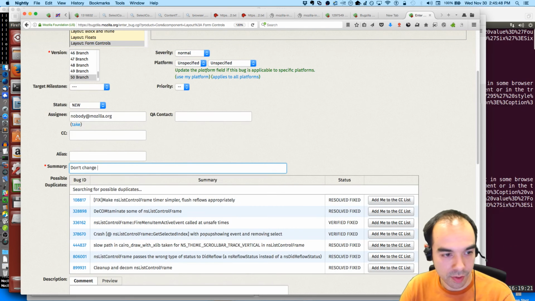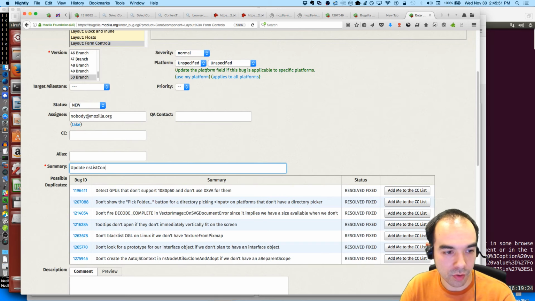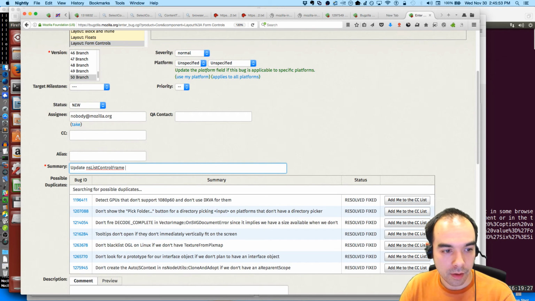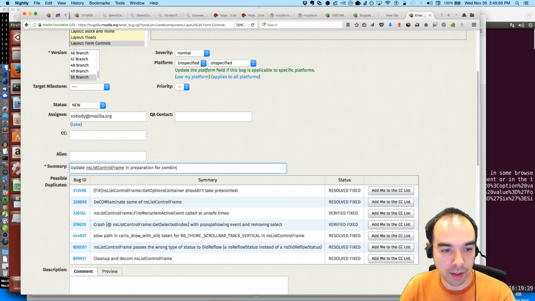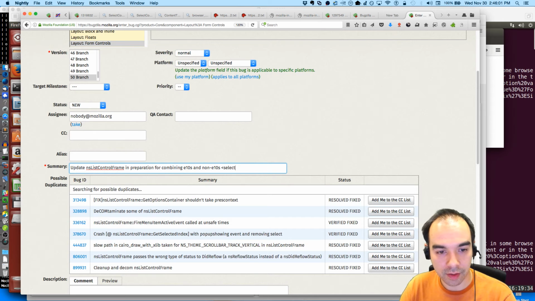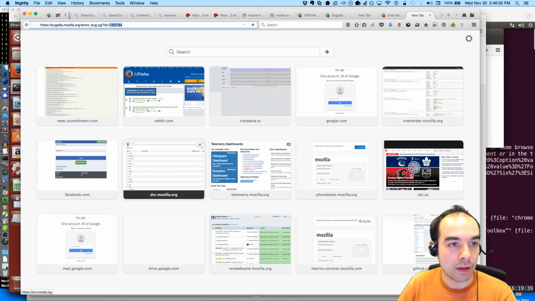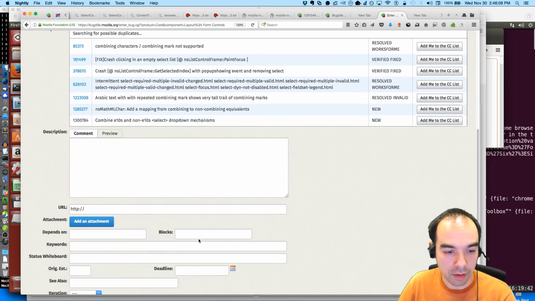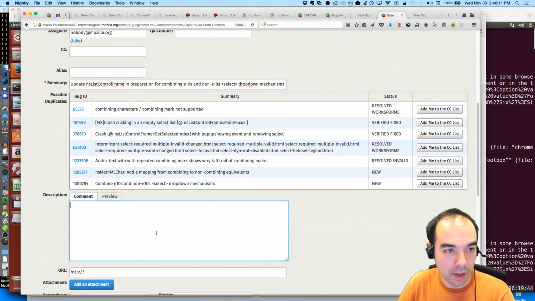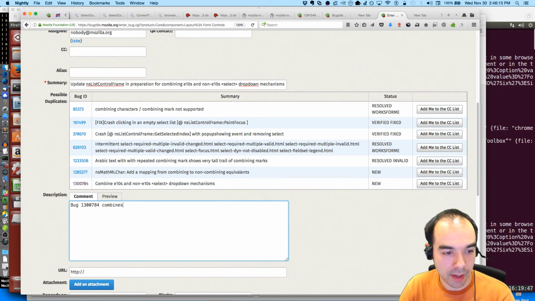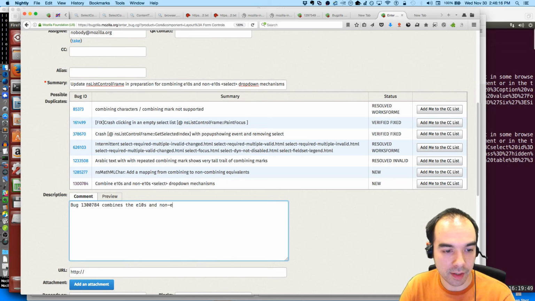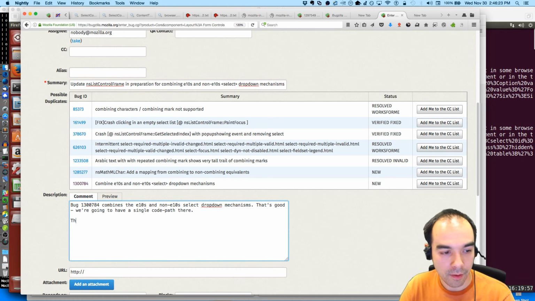Don't change select update NS list control frame in preparation for combining E10S and non-E10S select drop-down mechanisms, and this will block that combining bug. Bug such and such combines the E10S and non-E10S select drop-down mechanisms. That's good. We're going to have a single code path there.